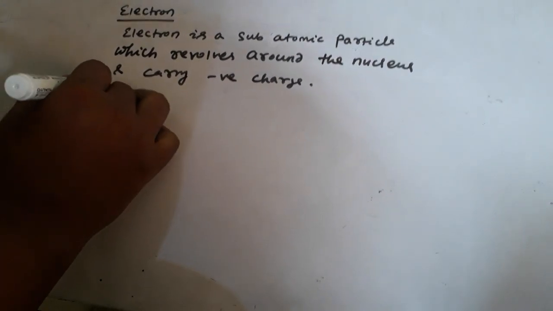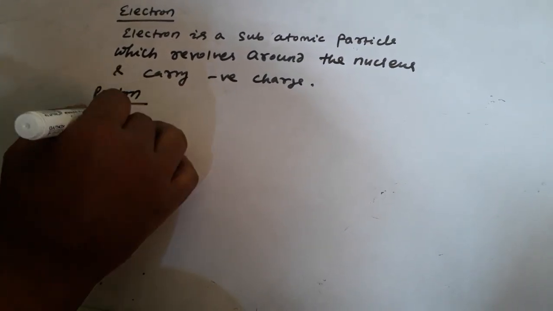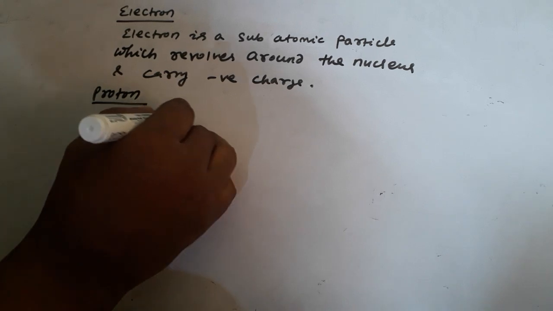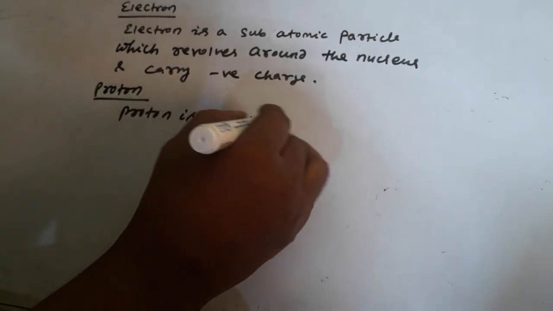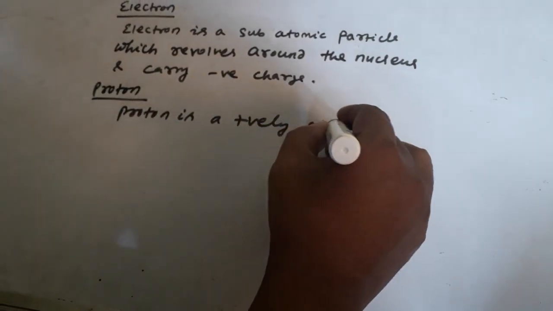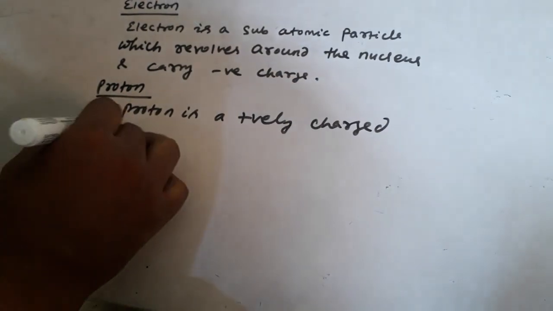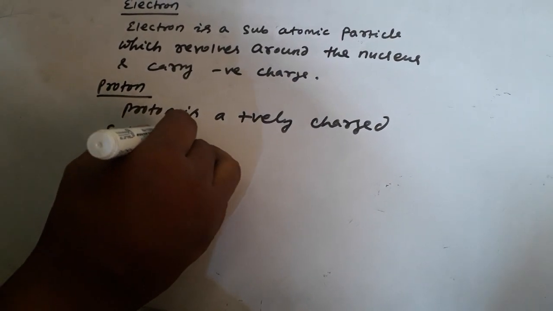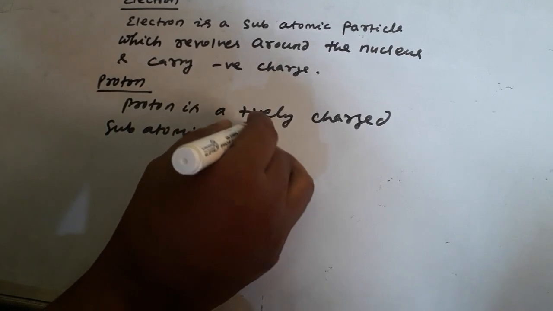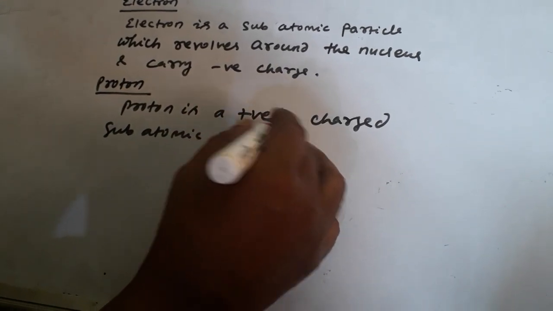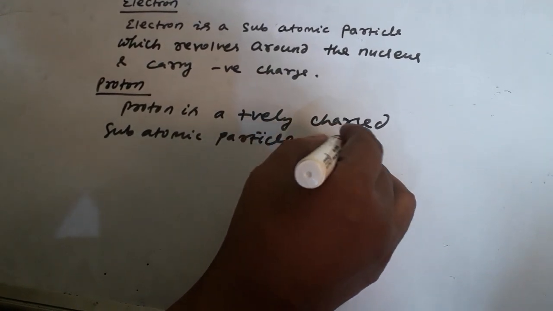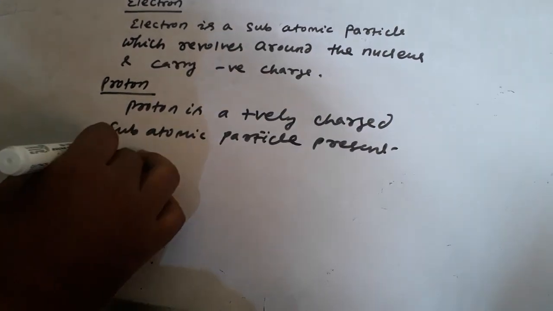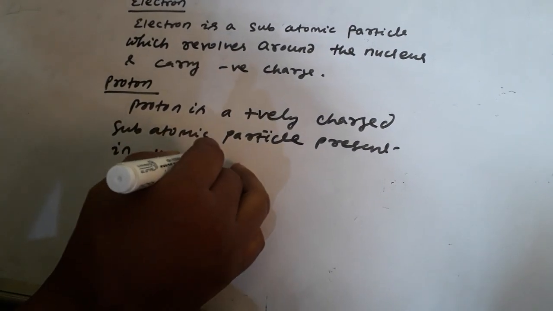So what is proton? Proton is a positively charged subatomic particle present in the nucleus. So proton is what?